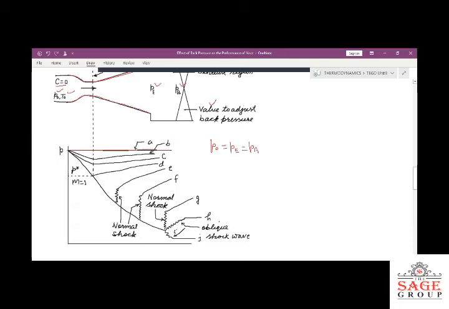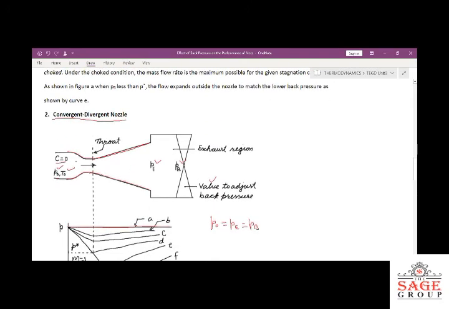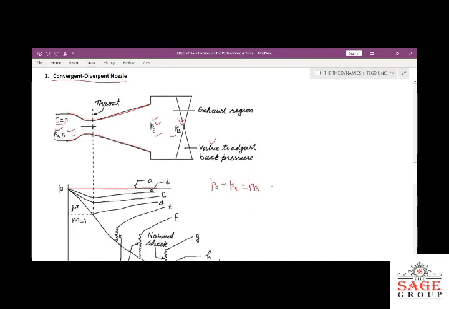When all three pressures, P naught, PE and PB, are the same, the fluid will not flow. So no flow will occur here. This is the no flow condition in the nozzle.